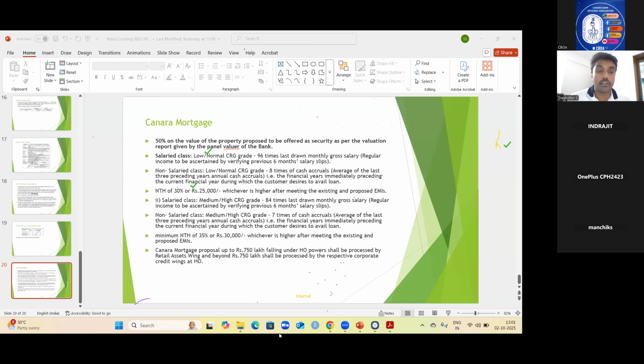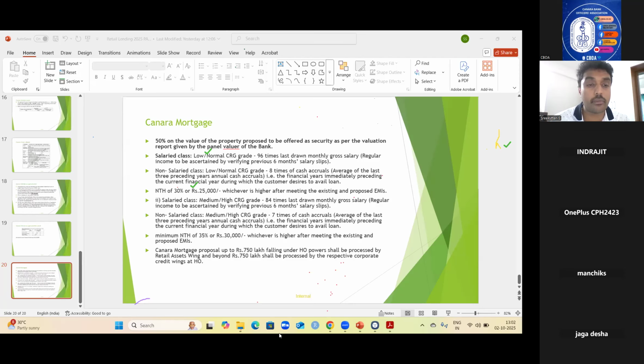Canara Mortgage repayment: a maximum of 15 years repayment we can give. 10 years repayment can be permitted by the RH head, 12 years repayment can be permitted by the RO head, and up to 15 years repayment can be permitted by the circle head and above authorities. In any case, the repayment period should not go beyond 15 years.